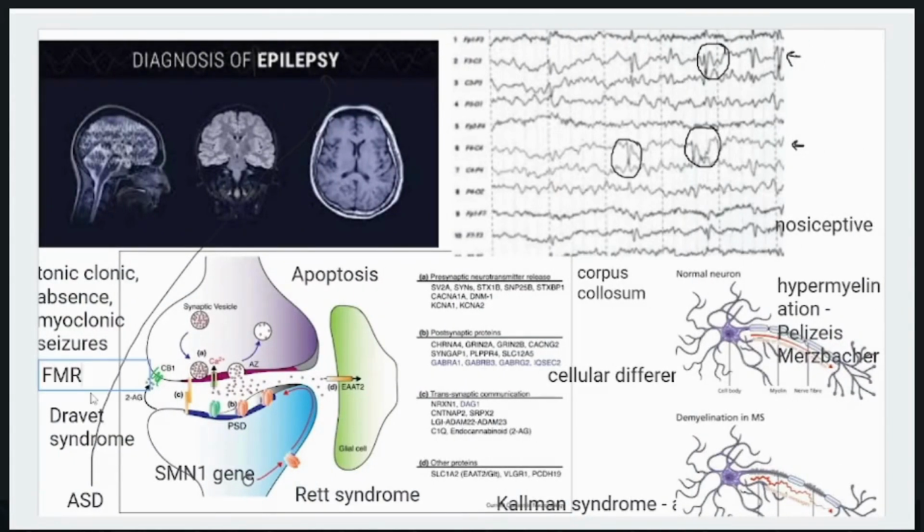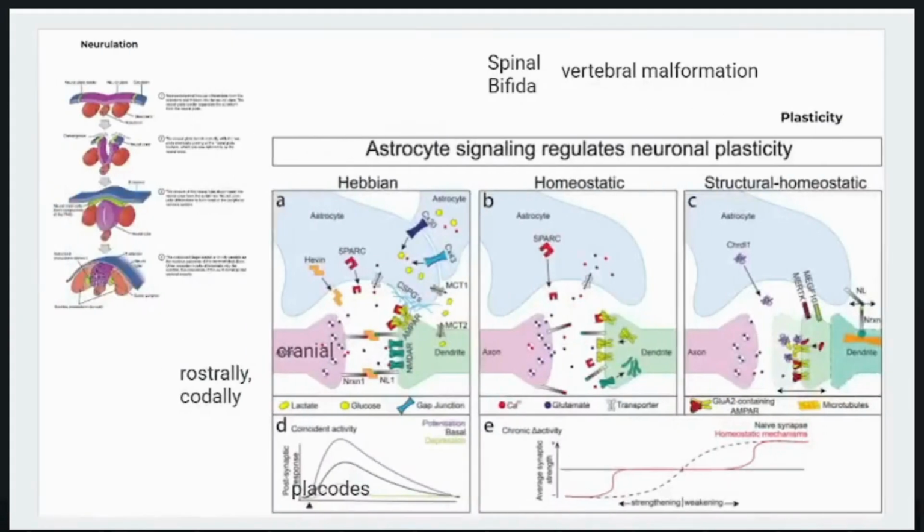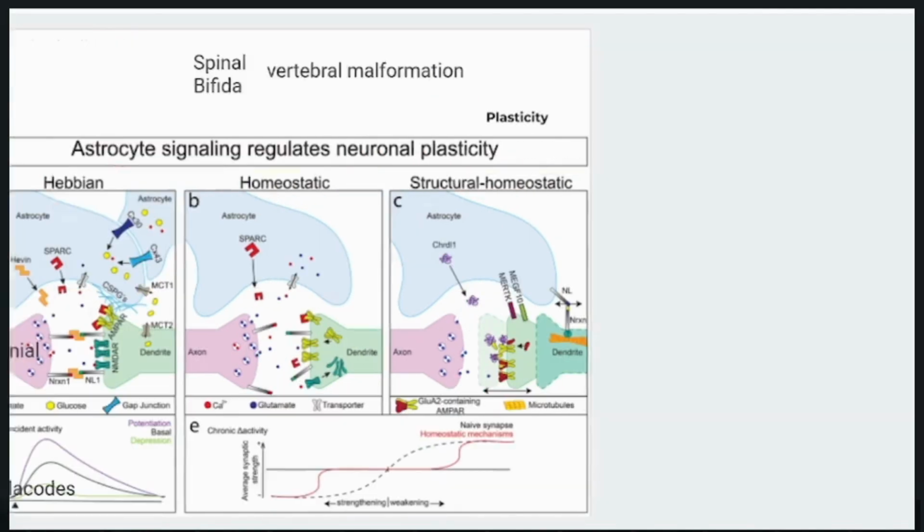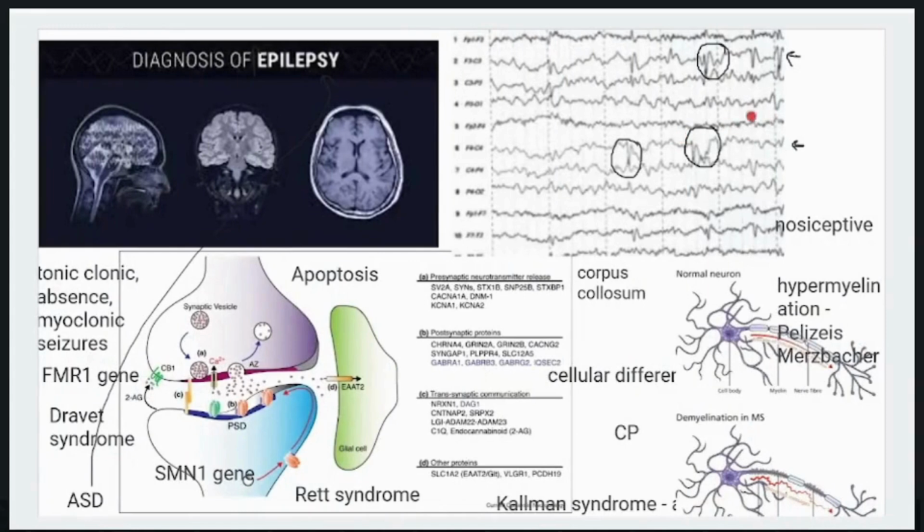Cerebral palsy, a group of disorders resulting from brain injury during the perinatal period, affects motor control and posture. CP is often associated with epilepsy due to abnormal brain plasticity and connectivity. Epilepsy often arises from abnormal synaptic plasticity, where excessive or inappropriate synaptic connections lead to hyperexcitability. This is particularly evident in conditions like West syndrome of infantile spasms, where abnormal brain development and plasticity lead to early onset epilepsy and cognitive impairment.